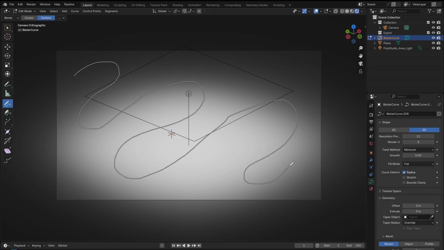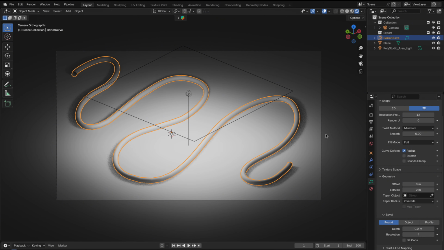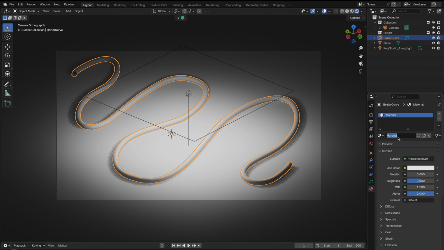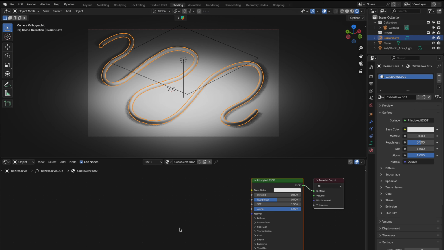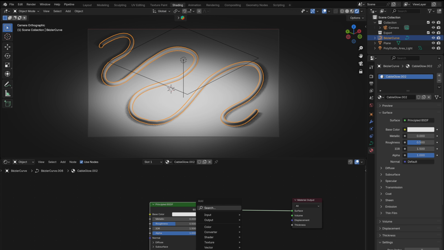Once you're happy with it, go to the curve properties, find the geometry section, and under bevel, crank up the depth to give your cable some thickness. Now we will add a new material to our cable and head straight into the shading tab. Start by adding a mix shader node. This will allow us to blend between the default material and our glowing effect.